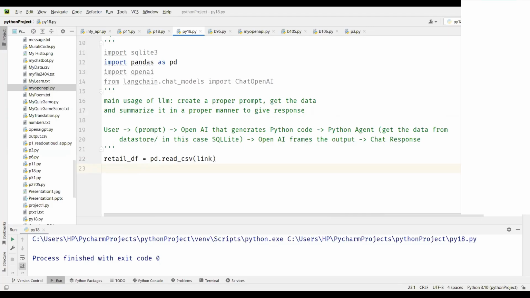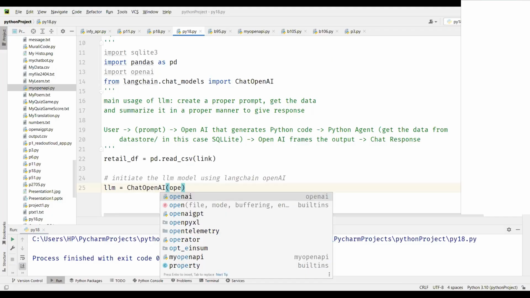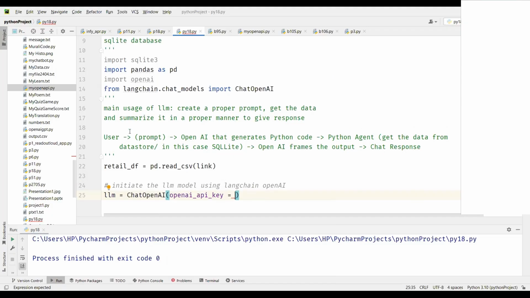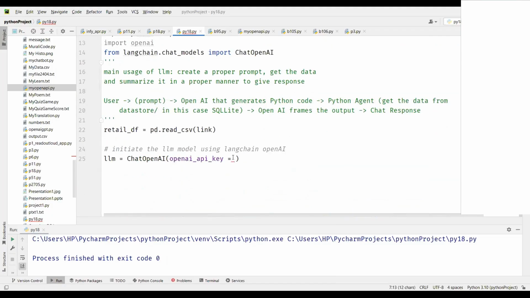The next option is to create the LLM object. So I'm going to say initiate LLM model. How do you initiate the LLM model? Using LangChain OpenAI. So LLM equal to ChatOpenAI, and here we need to give two things. First, the OpenAI key. So I'm going to say OpenAI API key. The key we have stored in this variable, isn't it? Where is the variable? Yeah, so I'll copy and paste it here.